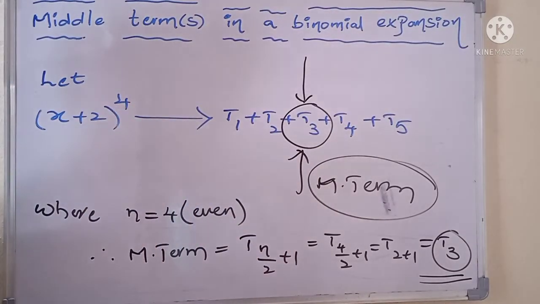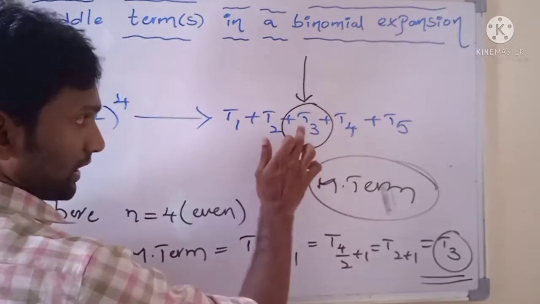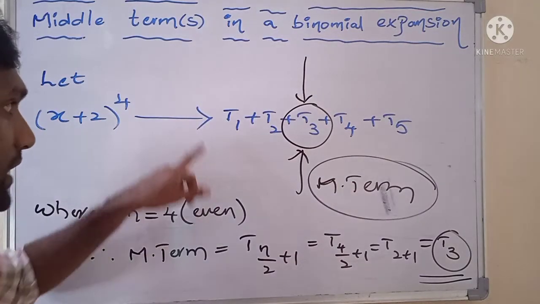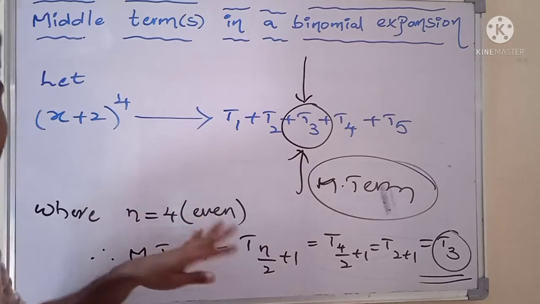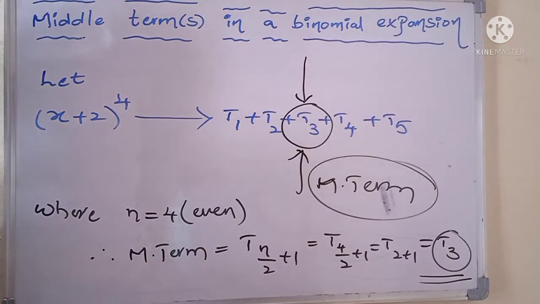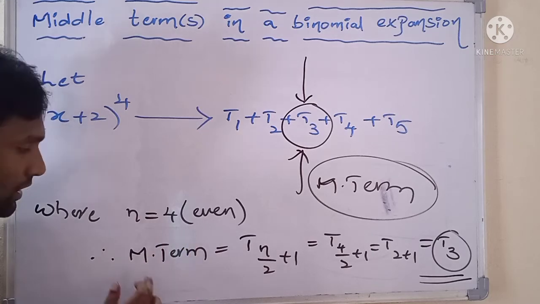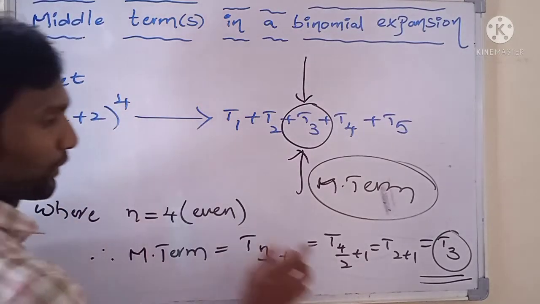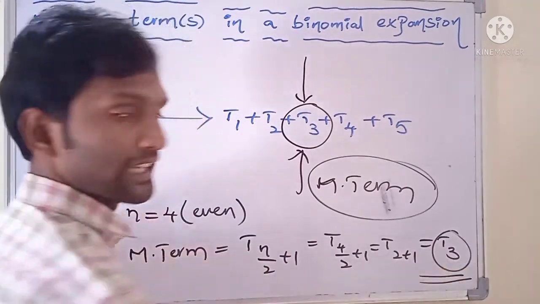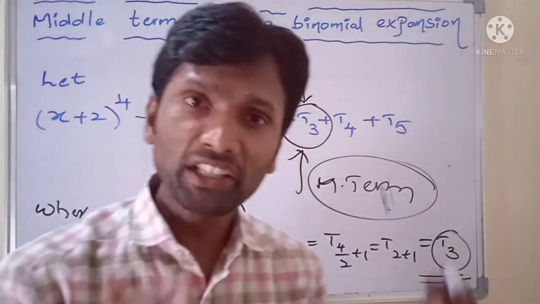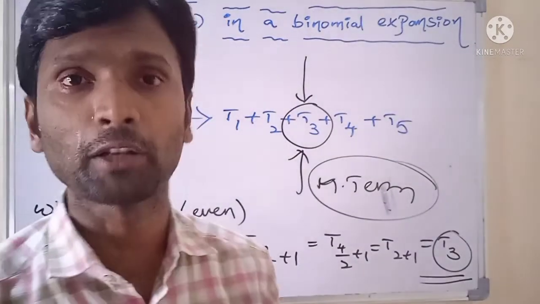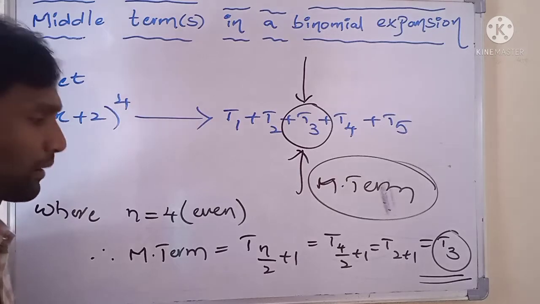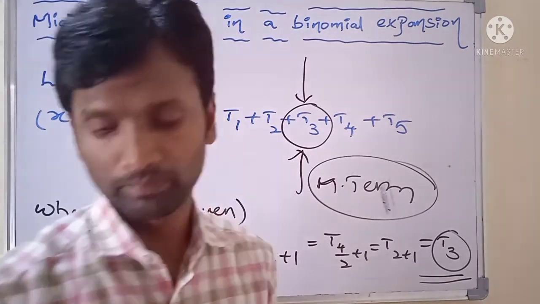In this expansion of (x + 2)^4, there we have 5 terms. In these 5 terms, T3 is the middle term of the binomial expansion. So without using this process to identify the middle term of the expansion, there is a standard formula. If n is an even number, middle term equals T(n/2 + 1), that equals T(4/2 + 1), T(2 + 1), T3. So this is the process to identify the middle term of the binomial expansion. If n is an even number, there we have only one middle term.